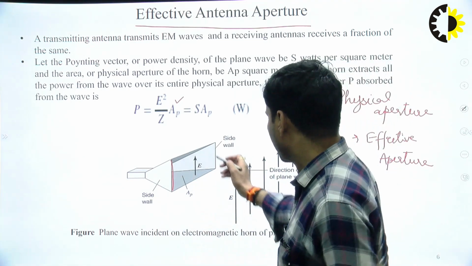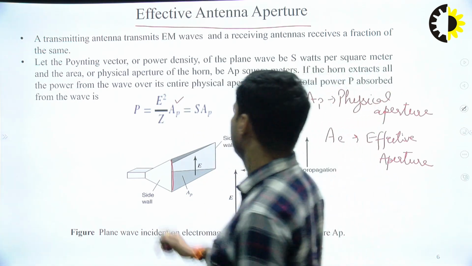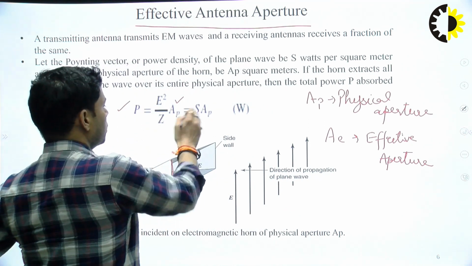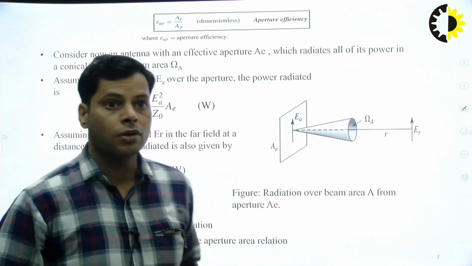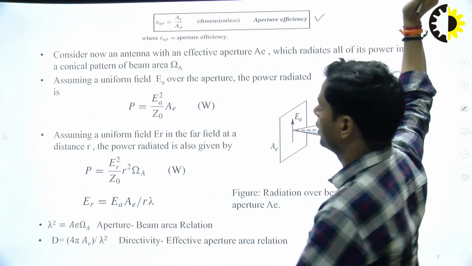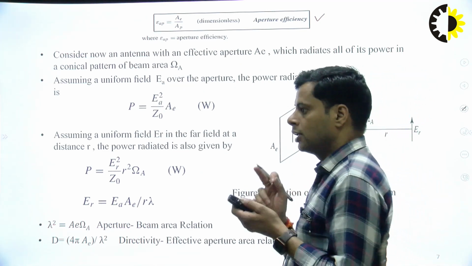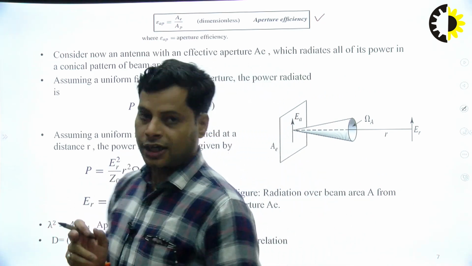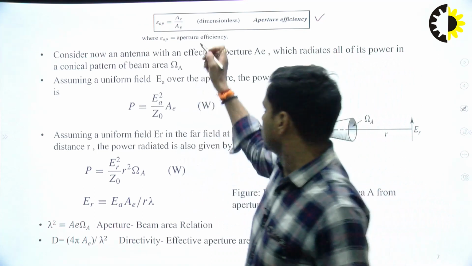This is the effective aperture, and the power incident is P equals E square by Z, AP equals S into AP. Another important term is introduced here: two terms, AE and AP, physical aperture and effective aperture. The ratio of effective aperture to physical aperture is defined as the aperture efficiency.